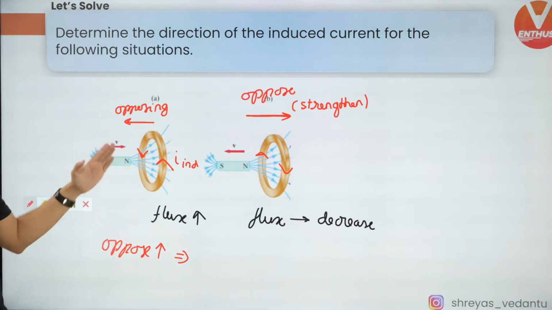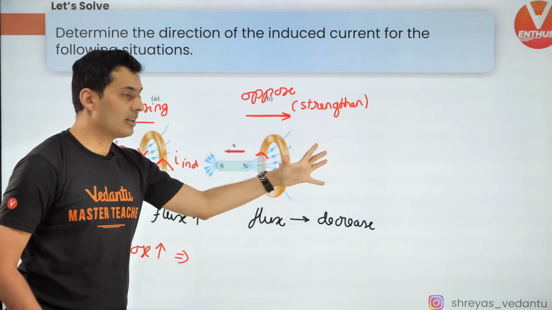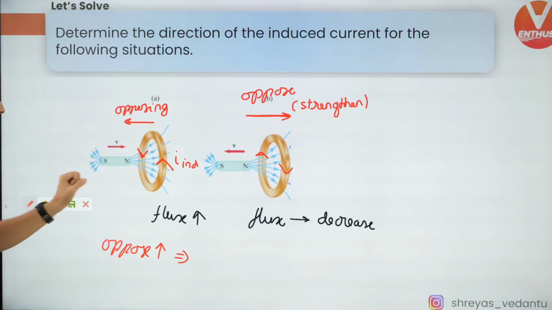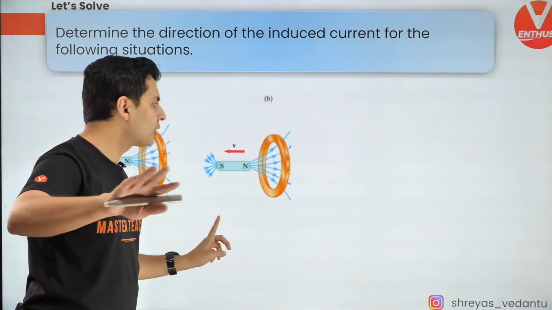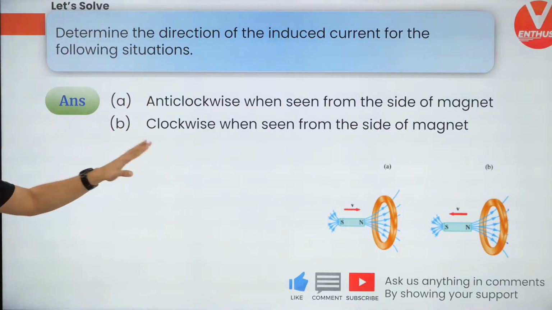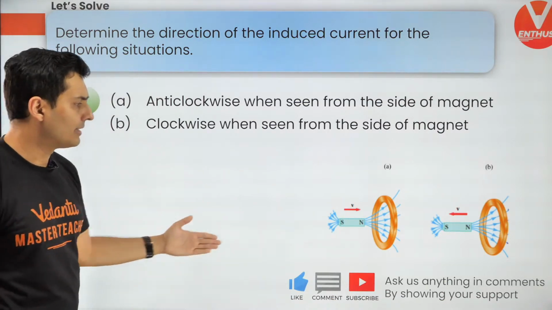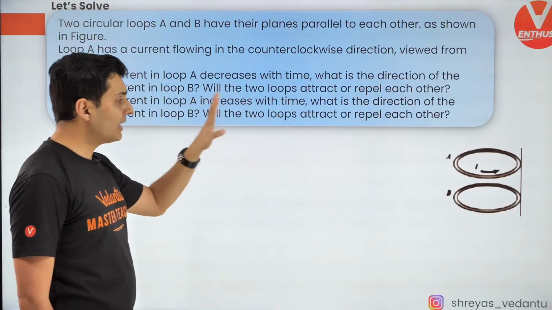Very good. So whenever it becomes weak, it strengthens it, and whenever it becomes strong, it weakens it. Very simple. You do this a couple of times, believe me, you are going to get a hang of it. So anti-clockwise and clockwise as seen from this side. Okay. Next question. Now let's see.